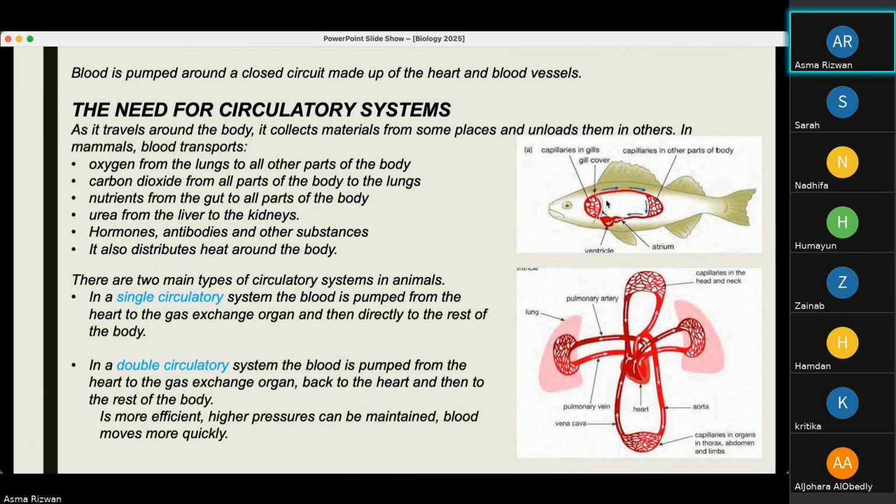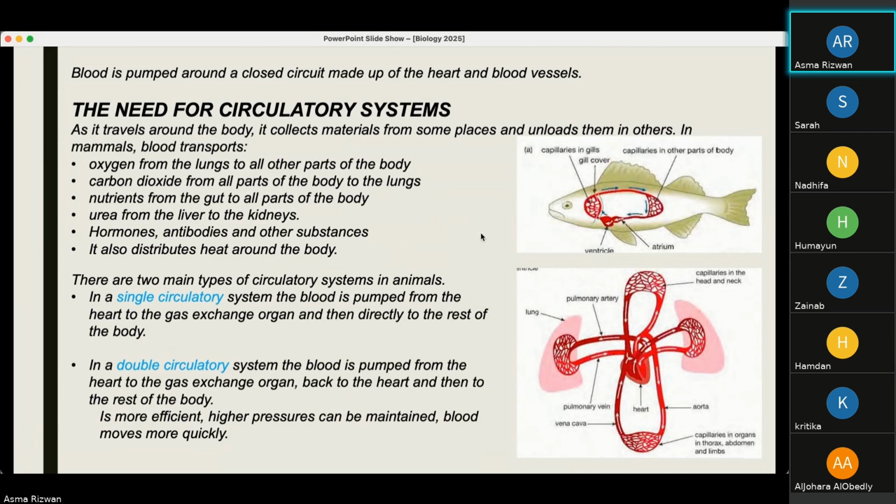How is the gas exchange, or how is the oxygenation, taking place of the blood? This is taking place directly. So if you notice the gills on the fish, that is where the gas exchange in the fish takes place. And blood only goes around once in the body through the heart, which is why it is known as a single circulatory system.